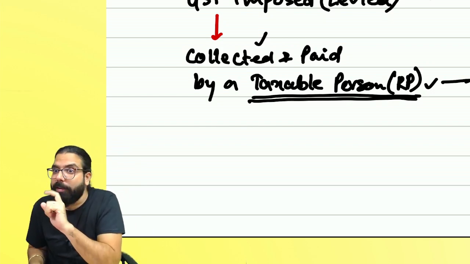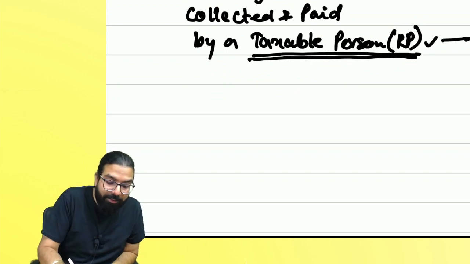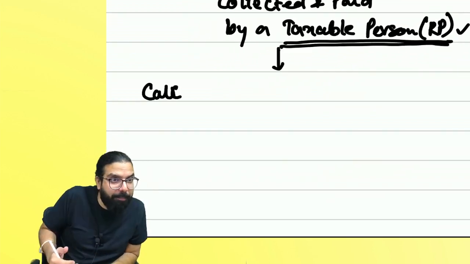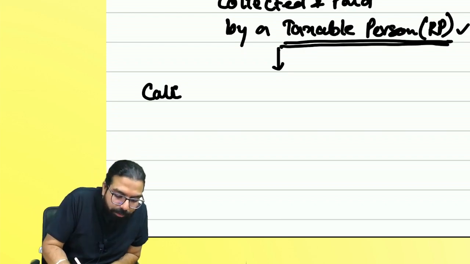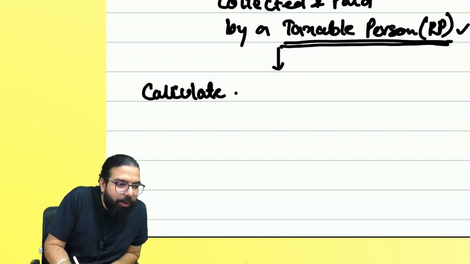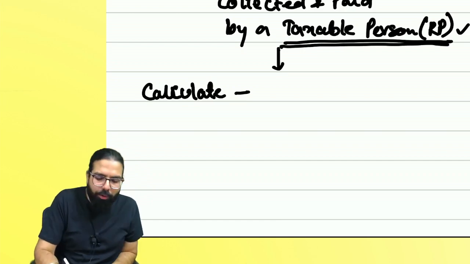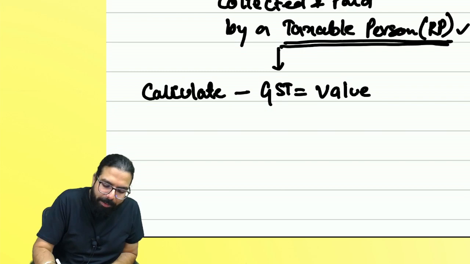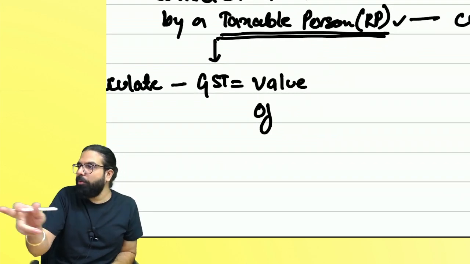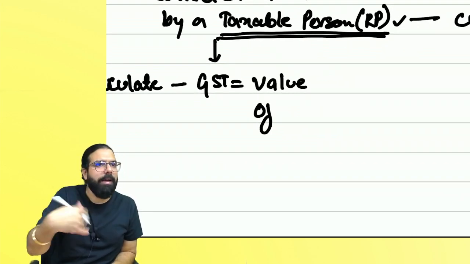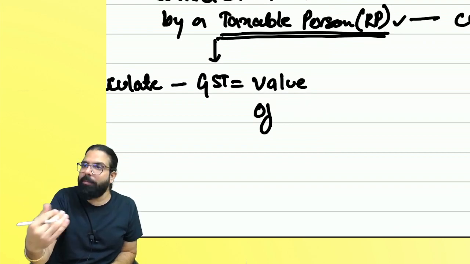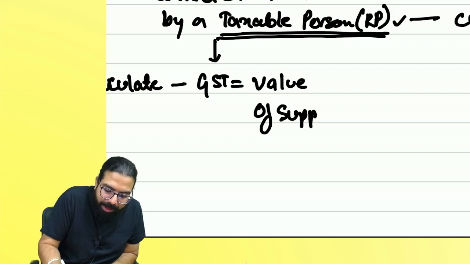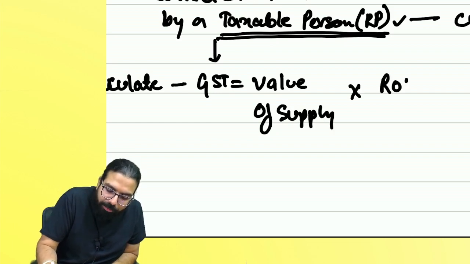I'll have to calculate, yes or no, how much GST I have to pay. I'm teaching you the step. How will I calculate, everyone? GST is equal to what? The value of my supply. I've done the supply to you. I've given the class or I've given the mobile phone, whatever. That is the supply. Whatever is the value of supply multiplied by the rate of tax.